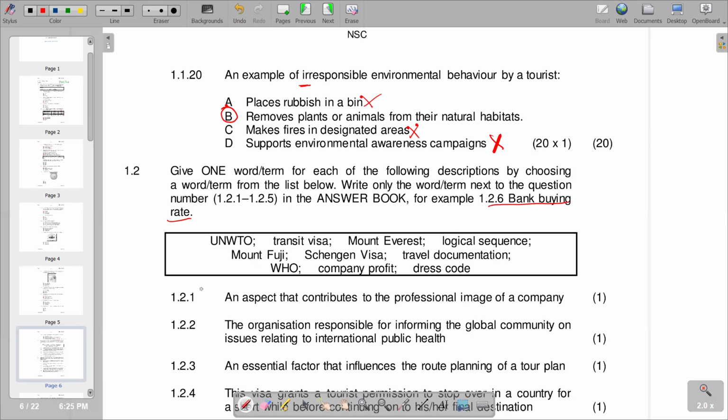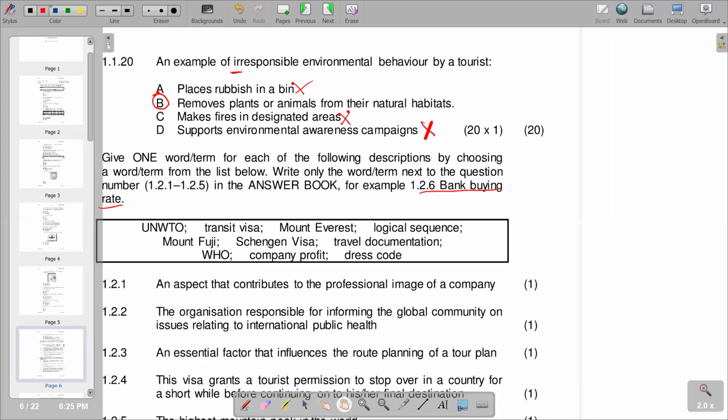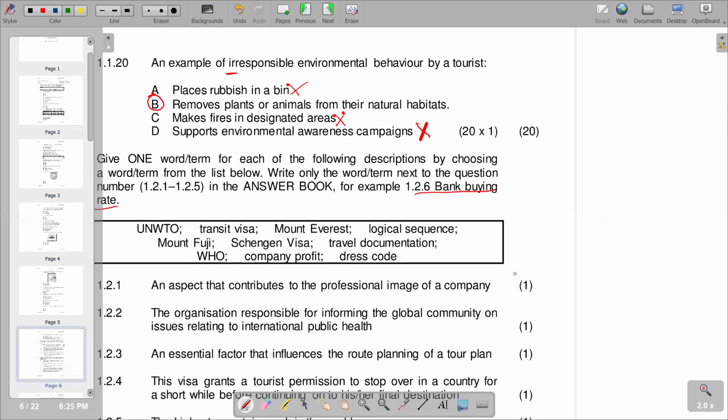Then 1.2.1, an aspect that contributes to the professional image of a company. So we try to pick from the words that we have there, and see which one matches.